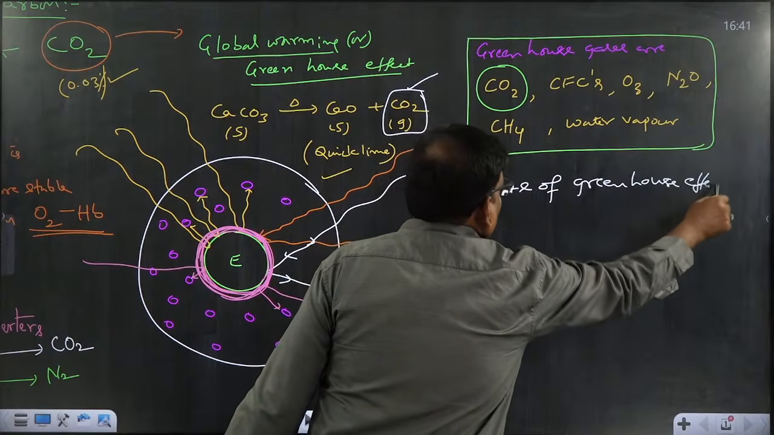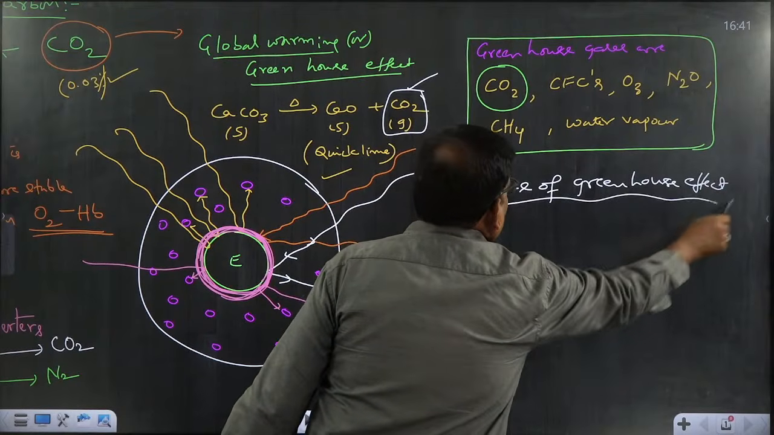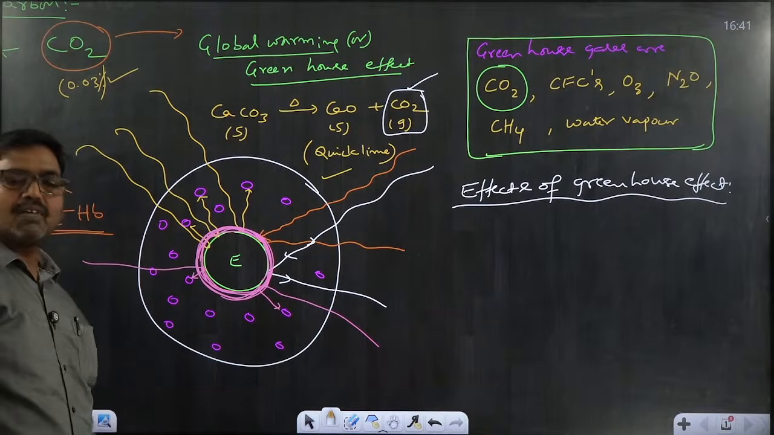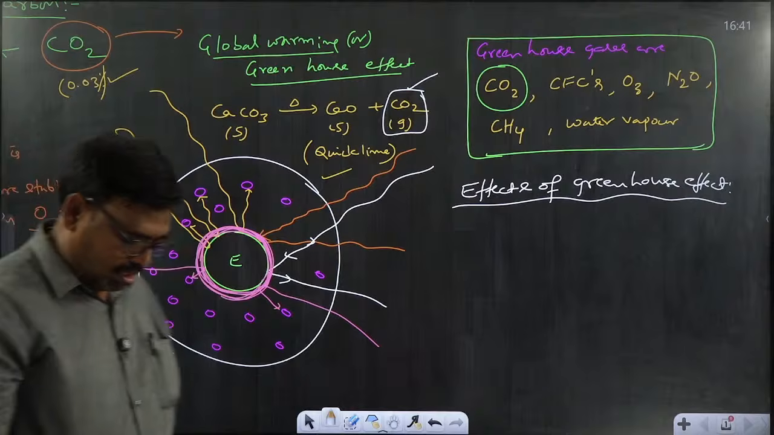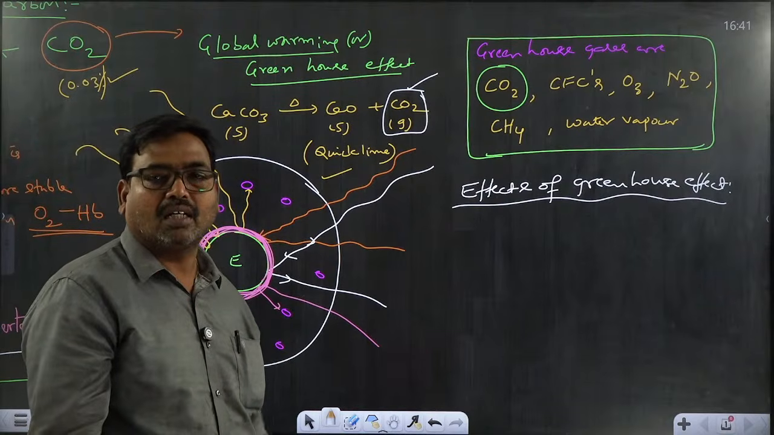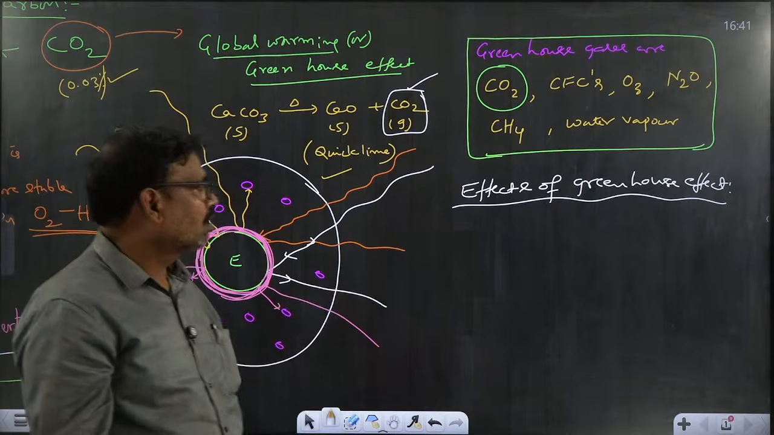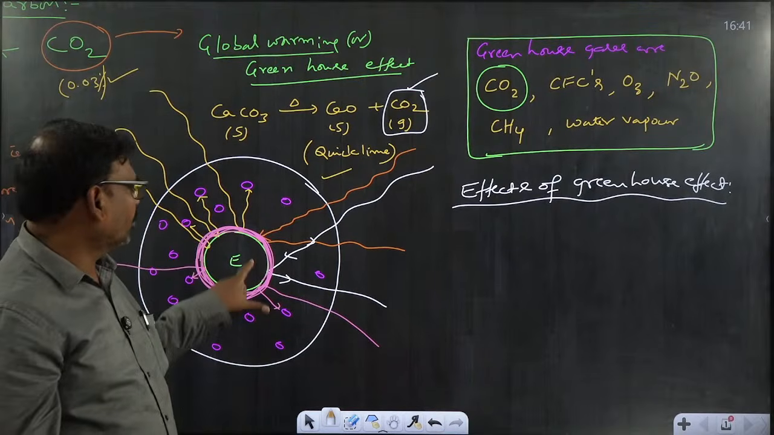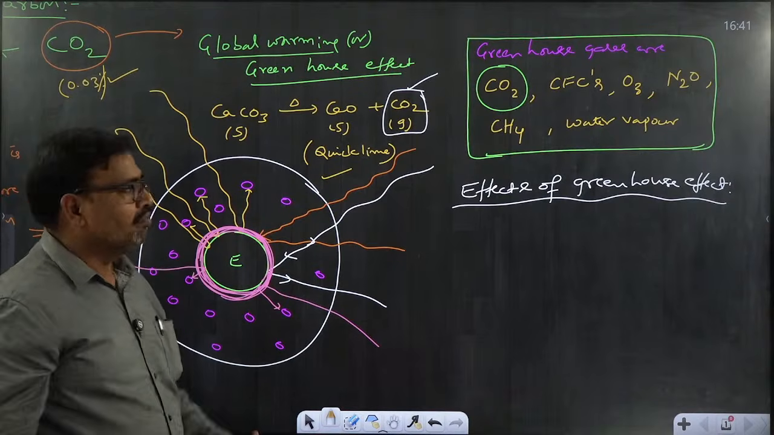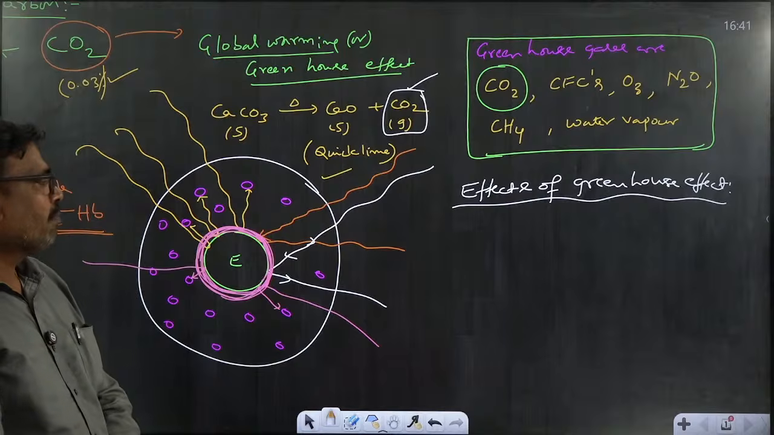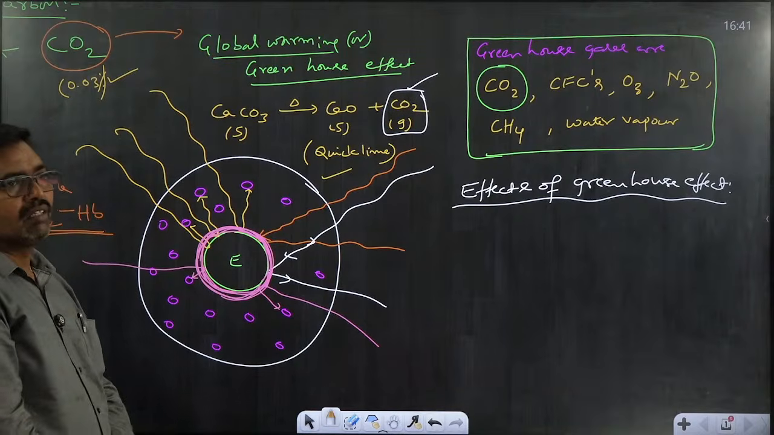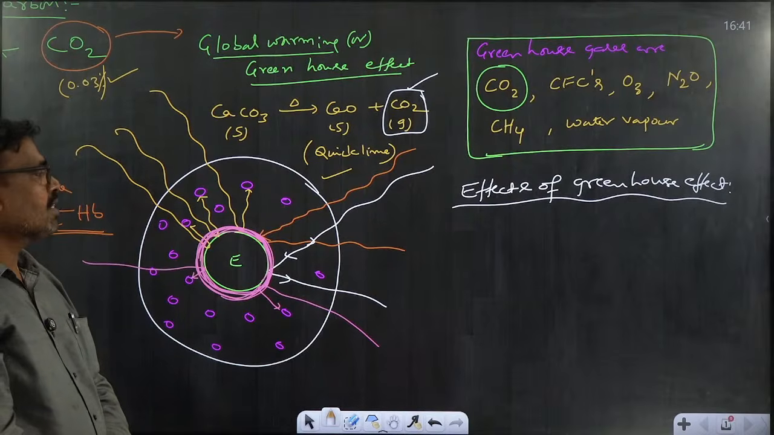So, the consequences of the greenhouse effect are of different kinds. First thing, with the rise of temperature, the ice in the form of glaciers in the Arctic and Antarctic will melt. That's why the level of the sea increases. With the increase of sea level, the coastal areas will be submerged.